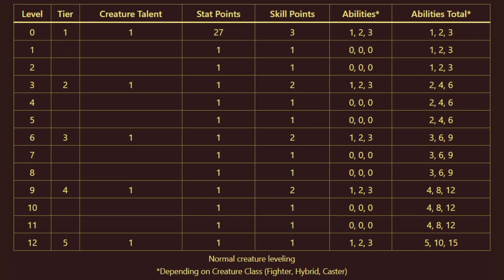Normal. Normal creatures are your standard enemies and allies. They are weaker than a player character of the same level, but they can still be dangerous in higher numbers. They gain the same amount of vitality and temporary vitality as a player character. They only have half as much willpower and narrative momentum as a character. They also learn fewer features and abilities to keep them simple and easy to control for the GM.